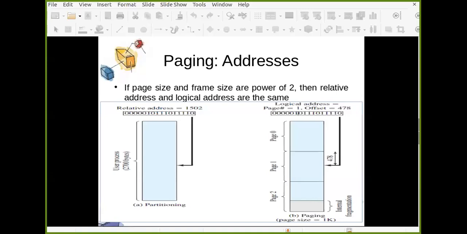We are not focusing on this part right now because mostly we consider that page size and frame size are always in power of 2, like 1K, 2K or whatever. Normal page sizes are 1K and 2K normally. Are you clear up to this point, everyone?